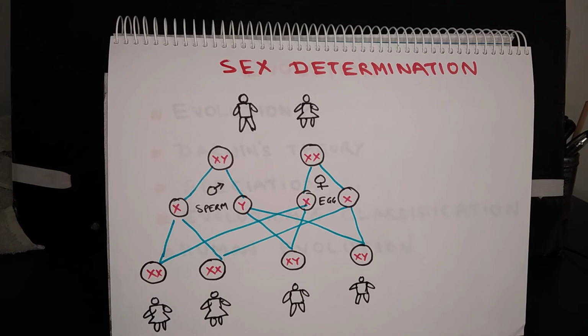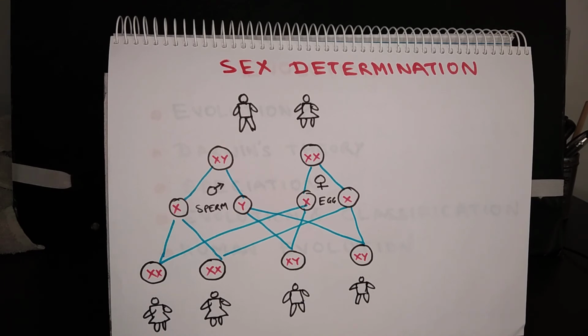You may recall that human beings have 23 pairs of chromosomes in their somatic cells, that is the normal cells of the body. During gamete formation, each gamete gets 23 chromosomes. Out of these 23 pairs, the last pair, the 23rd pair, is called the pair of sex chromosomes.